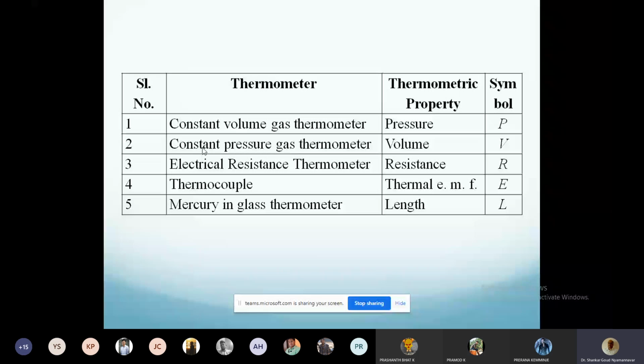Suppose you apply a voltage of V, then you get a current I. Then V by I is the resistance of the material. So this resistance is a function of temperature. If you take any material, resistance depends on temperature. If temperature increases, resistance also increases. So by measuring the resistance, you can measure the temperature. So resistance is known as a thermometric property here.